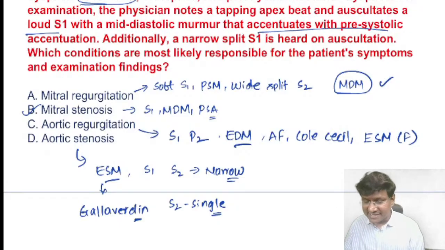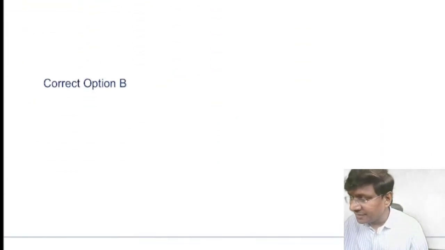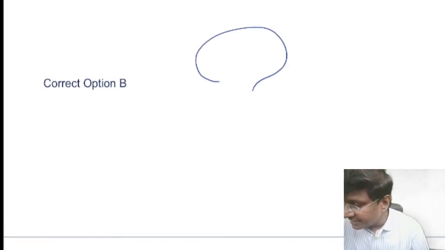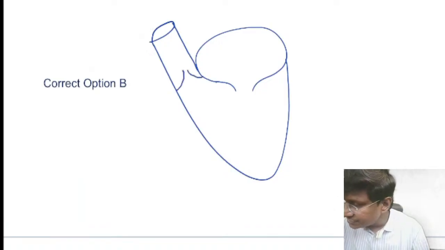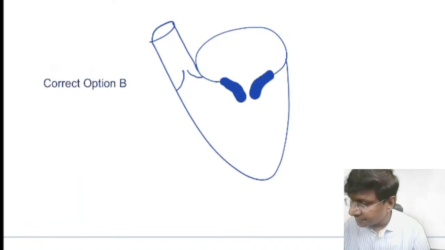Now Shiv Kumar is asking me about presystolic accentuation. Let me take up his point and then we'll move to the next question. In patients with mitral stenosis, how is the mitral valve? In stenosis, you will notice that it is very thick.